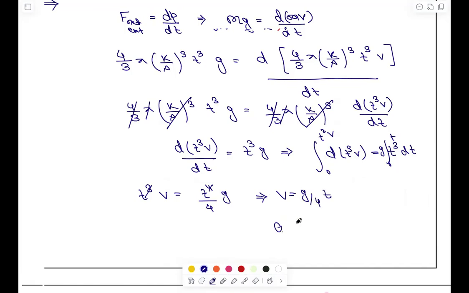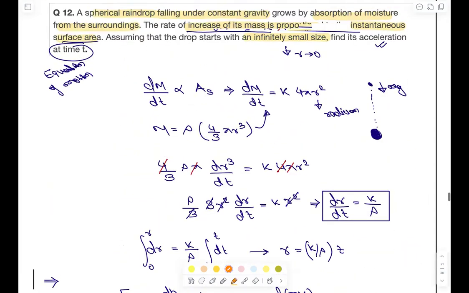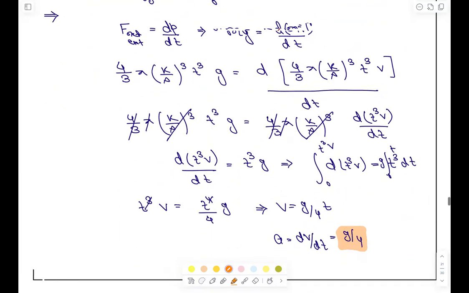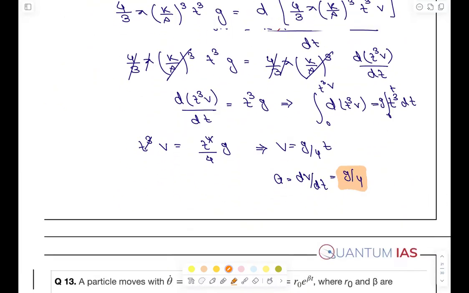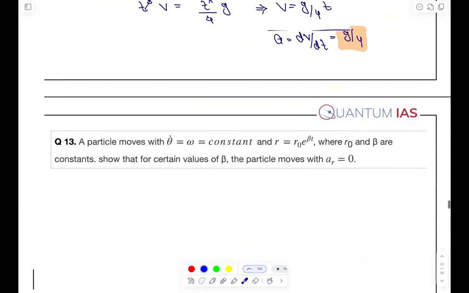So what is a? A is dv by dt. So it will be g by 4. So this is what we can write, g by 4. I hope you know the integration and all those things, so we will not go into that. These are basic integration. This is how you will approach this question. And the acceleration that we are getting is constant here, right? So it is g by 4. Okay. Now coming to the next question.